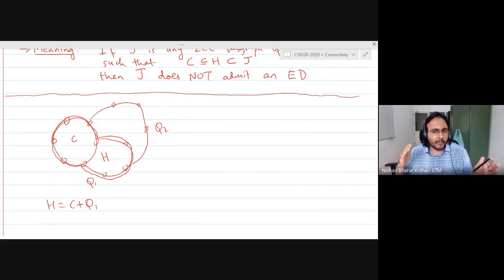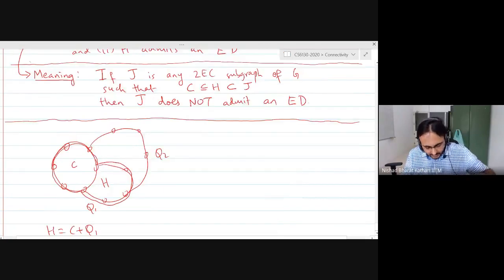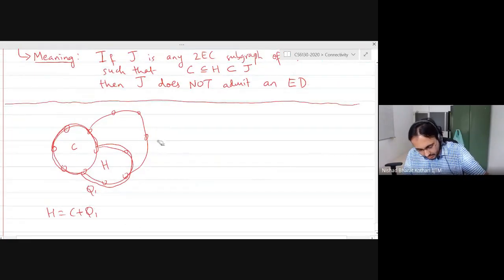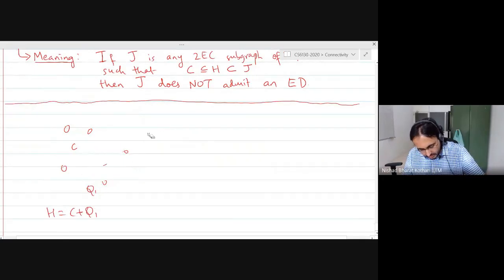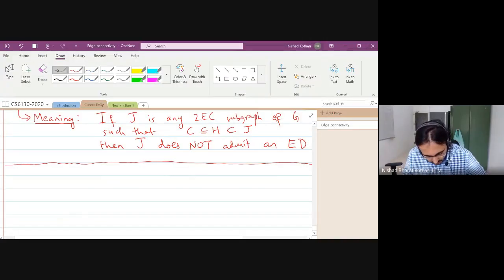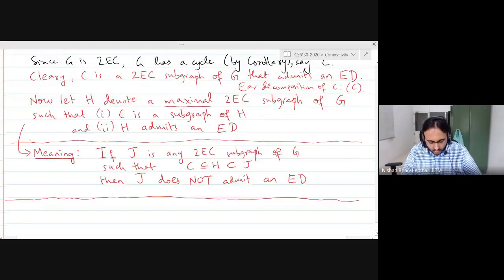So we are trying to prove by contradiction. Let us suppose that H is not equal to G. For some reason, you are getting stuck when you are trying to add ears. Okay? Let me change the color of my pen to black. So what is H?